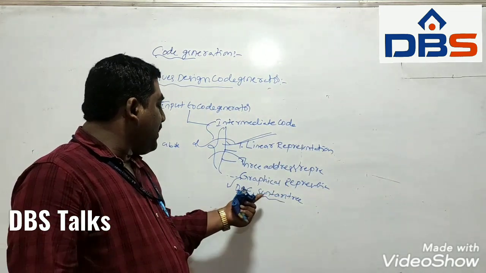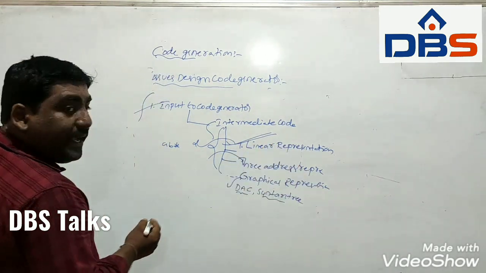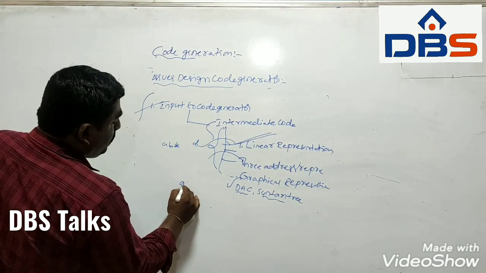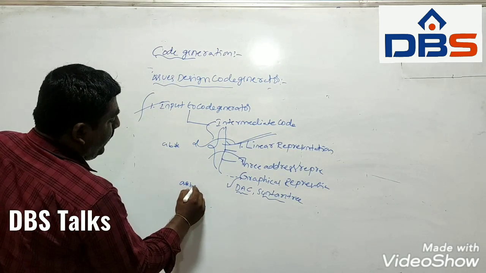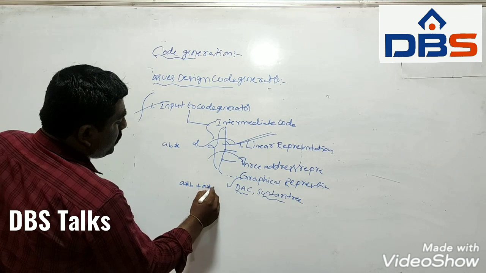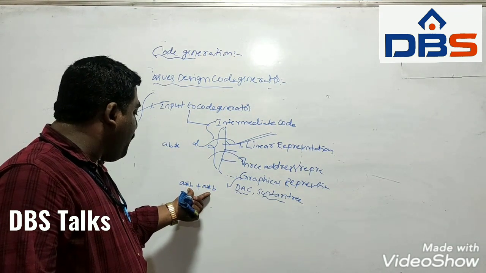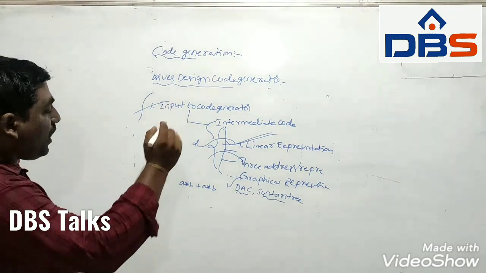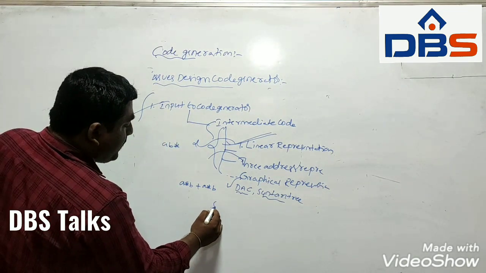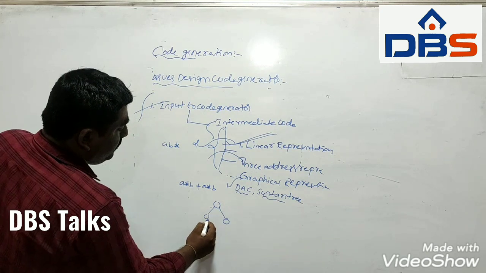What is meant by syntax tree? What is meant by DAG? Take an example, A star B plus A star B.